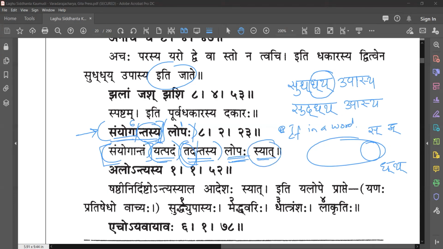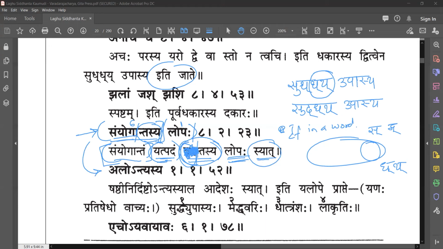So anything that is Samyogantam yat padam tad antasya lopaha syat. Okay, what it says is, actually there is a mistake here. It's not tadantasya, we can correct this. It is tasya lopaha. Tasya lopaha is the actual thing. So it is Samyogantam yat padam. That's why, seeing this, the rule comes here. Alon tasya. Okay, Samyogantam yat padam tasya lopaha syat.